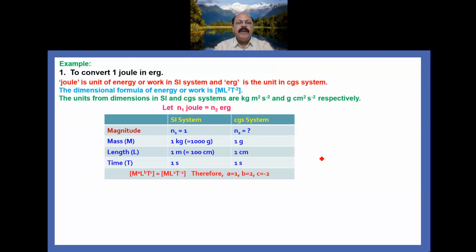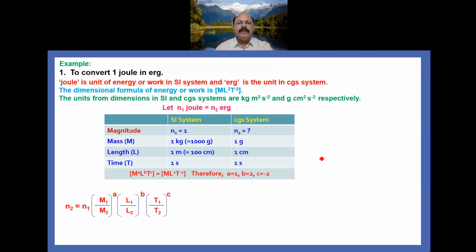So within a square bracket, M raised to the power A, L raised to the power B, T raised to the power C, and that we equate with the dimensional formula of work or energy, ML²T⁻². Therefore, we get A equal to 1, B equal to 2 and C equal to minus 2. Then we apply that formula